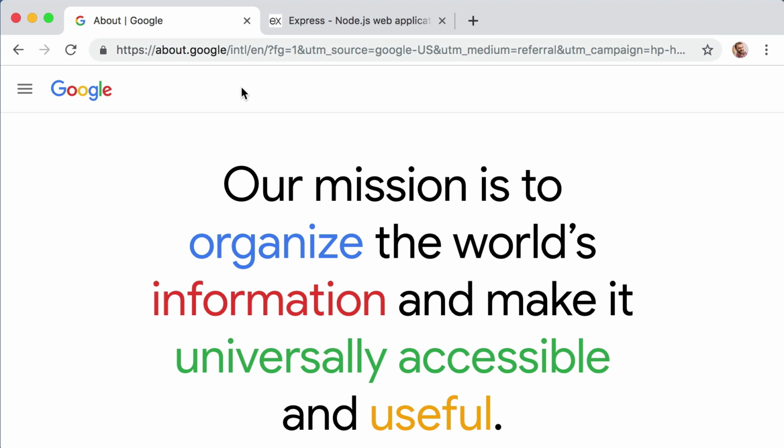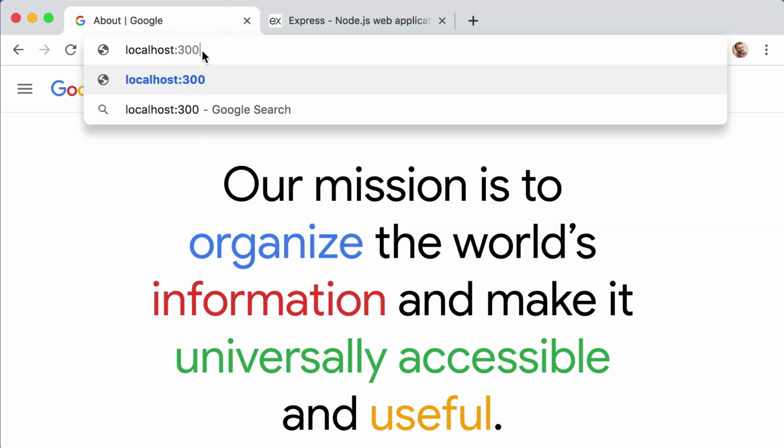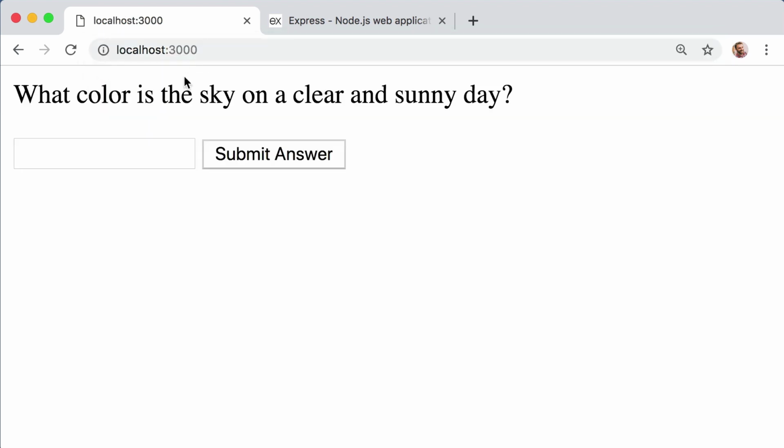So when you're surfing the web, a GET request is sort of the standard type of request. If you manually type in a URL or if you click on a traditional navigation link, it's a GET request. You're saying to the server you want to get a bit of information. So if I go back to localhost 3000, my browser sends a GET request to the server.